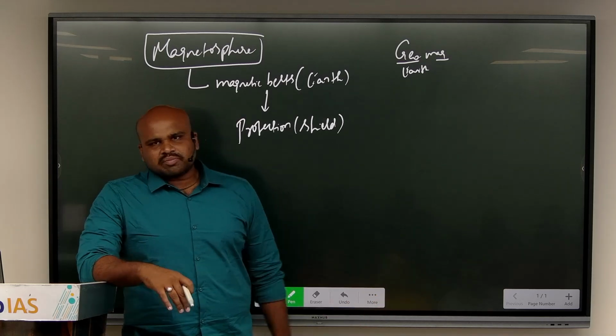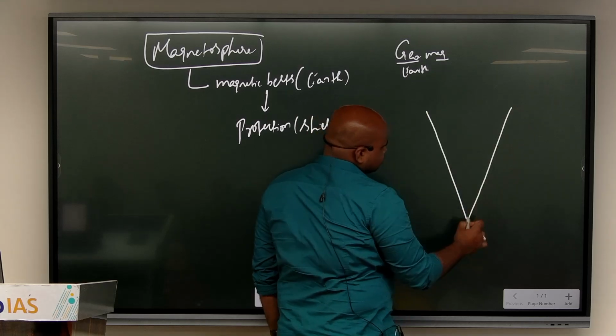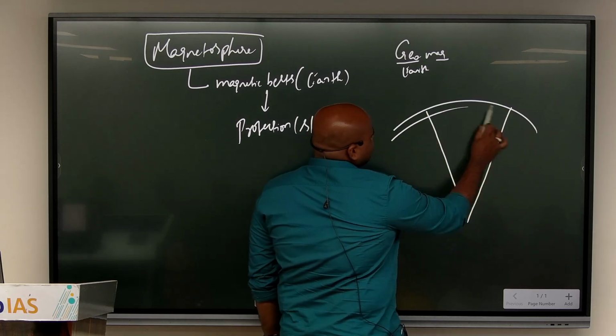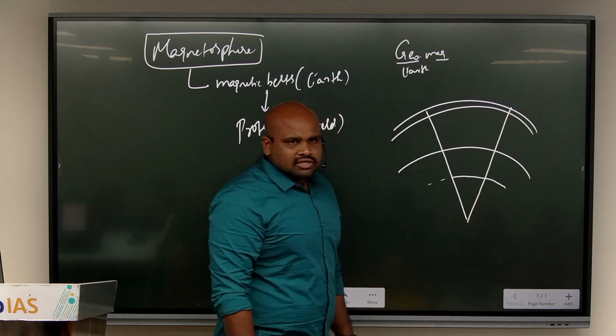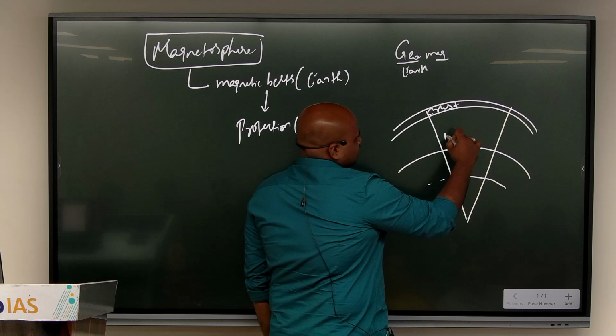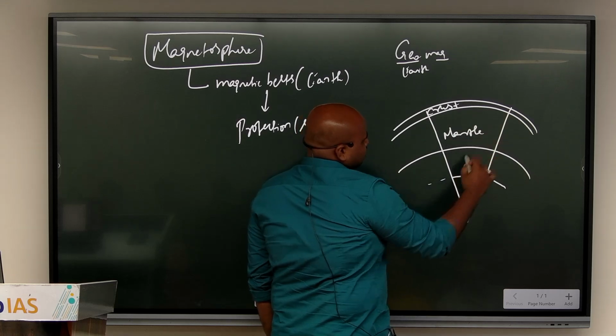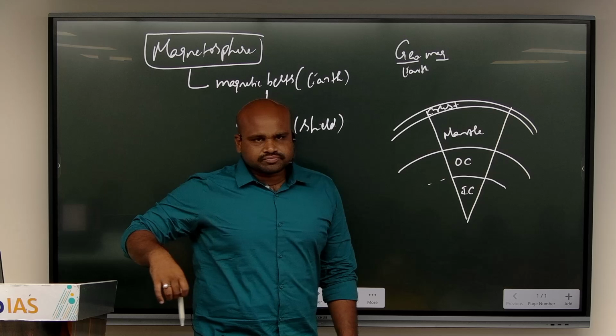But now just to make a passing reference, when I look at the interiors of the earth, I see that the earth can be divided into different layers. The topmost layer is the crust. This is the mantle. This is the outer core. This is the inner core.